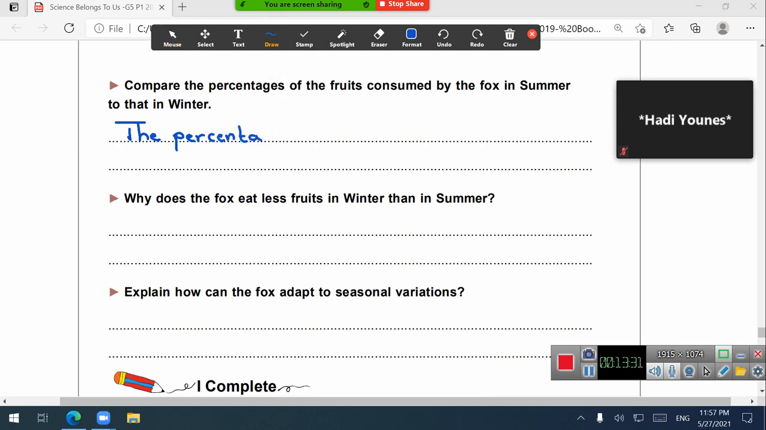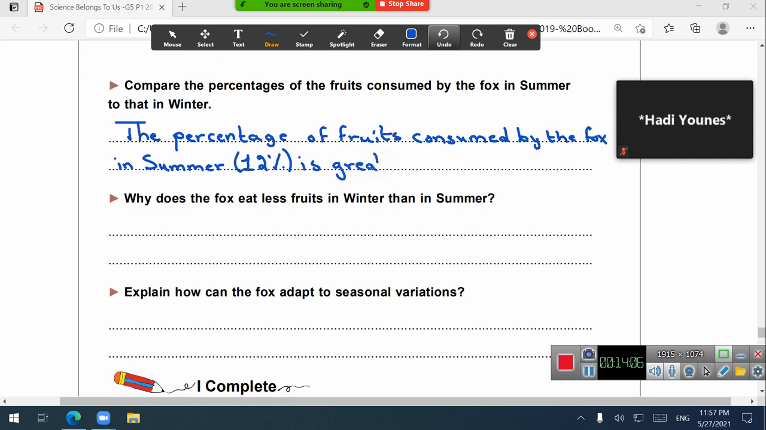The percentage of fruits consumed by the fox in summer, between brackets, how much? 12%, is greater than that in winter, which is between brackets 4%. So this is our answer.